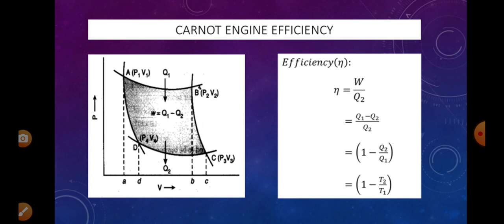But for a cyclic process and a reversible process, Q is equal to MST. M and S are constants, that is, mass and specific heat are constants. We can substitute Q2 by Q1 with T2 by T1. This is known as the efficiency of the Carnot engine. So efficiency eta is equal to 1 minus T2 by T1.